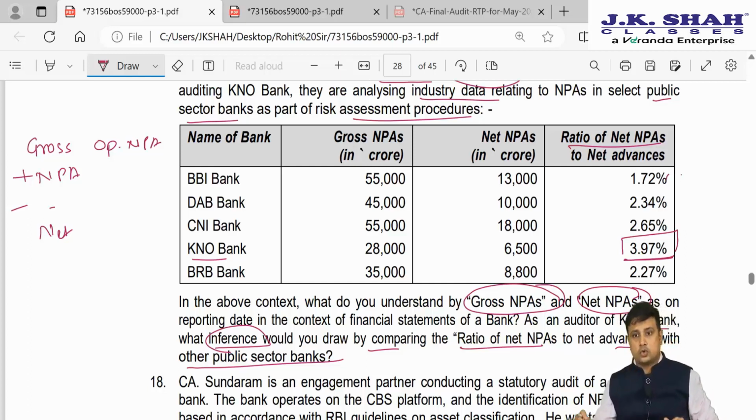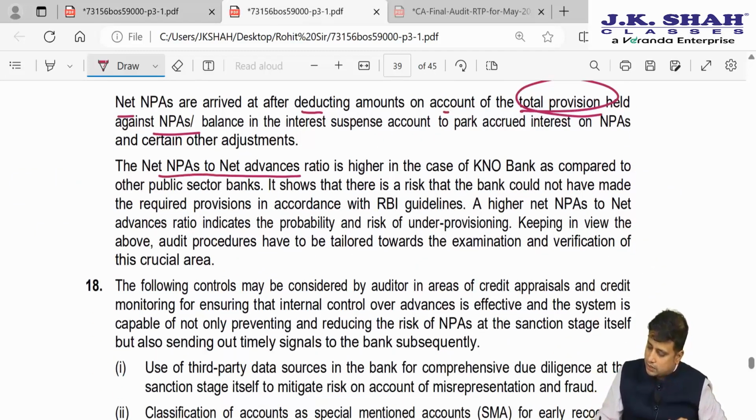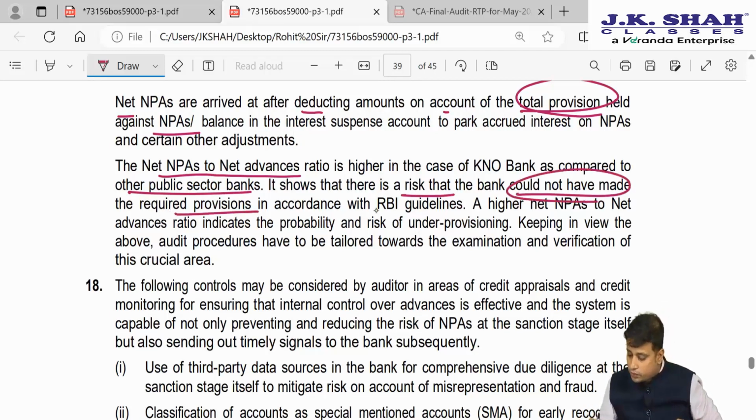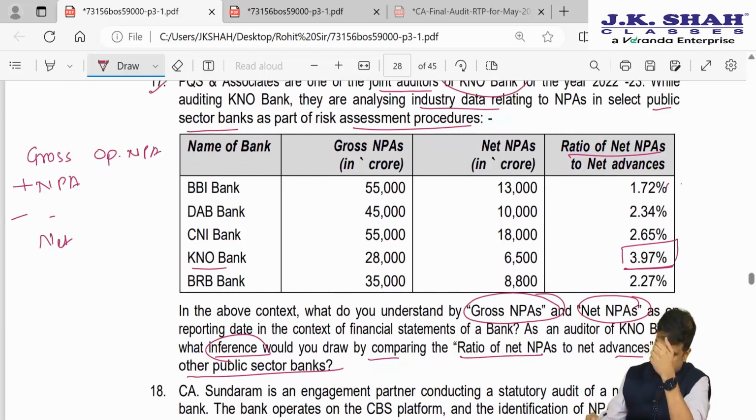So somewhere what it shows is that they might not have done adequate provisioning here. Net NPAs to advances ratio is higher in case of KNO Bank as compared to other public sector banks. It shows that there is a risk that the bank could not have made the required provision in accordance with RBI guidelines. Higher net NPAs to net advances ratios indicate the probability and risk of under provisioning here. So we understood two things: what is gross NPA and net NPA, and if there is a higher ratio of net NPAs to net advances, it means they might not have done provisions.